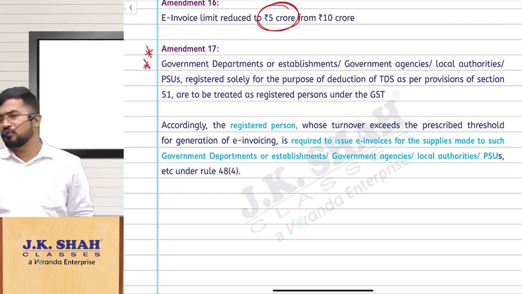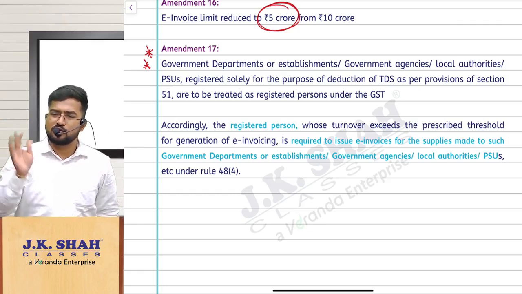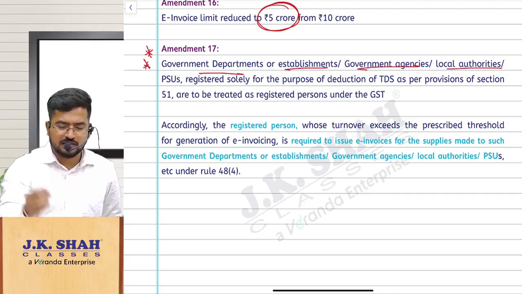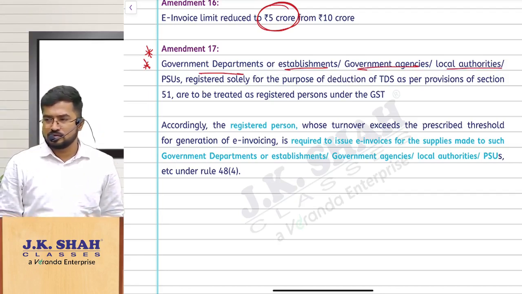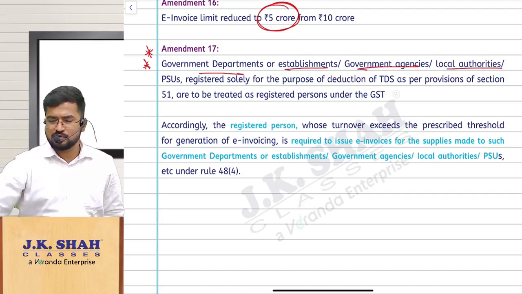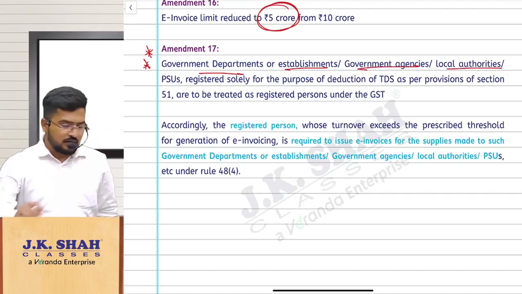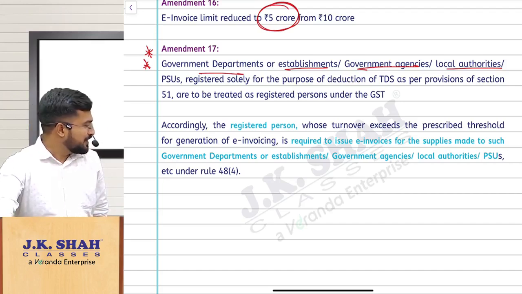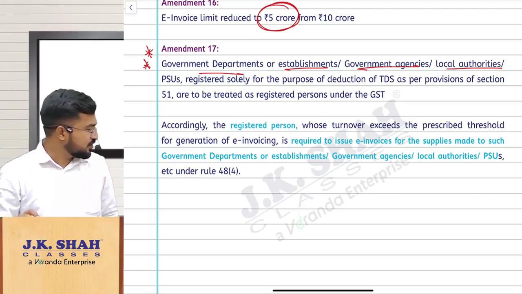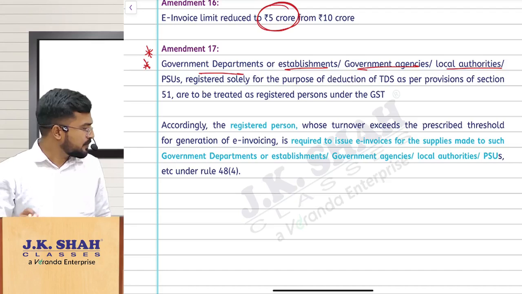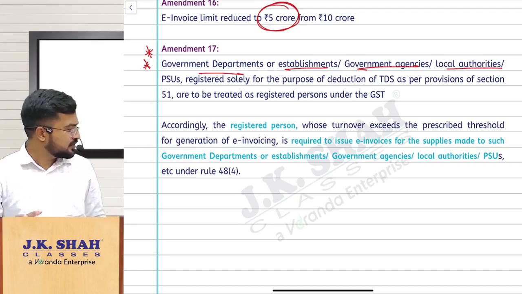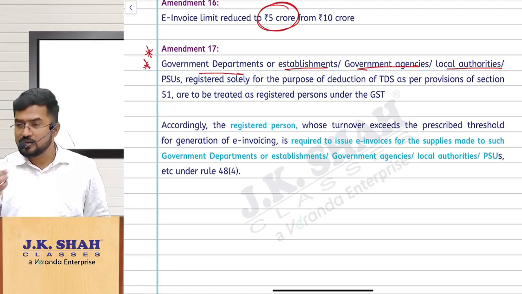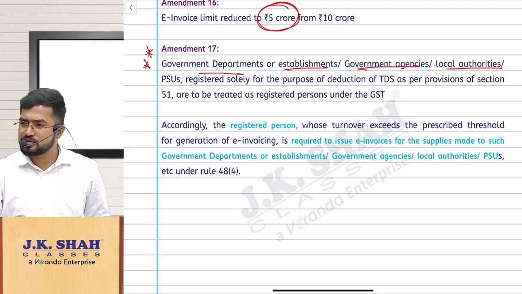Do you remember e-invoice provisions? Who are not supposed to follow e-invoicing provisions? In that, one category will be government departments, government establishments, government agencies, local authorities, PSUs. Do you remember? Check the e-invoice concept, see in your textbook, whichever book you are following, see whether they have given that. So e-invoice provisions are not applicable to them, correct? Have you seen that? E-invoice not applicable. That is important, can be tested as a straight theory question also. Please be very careful.